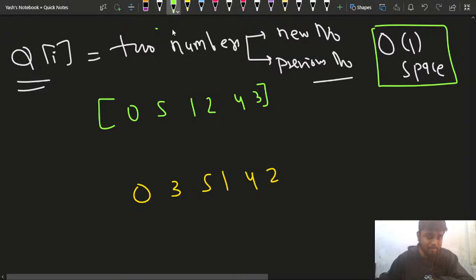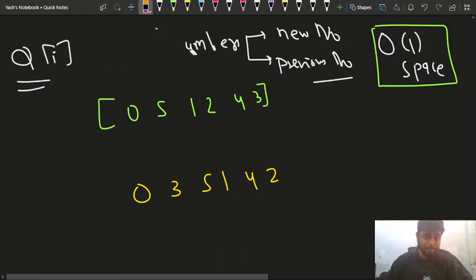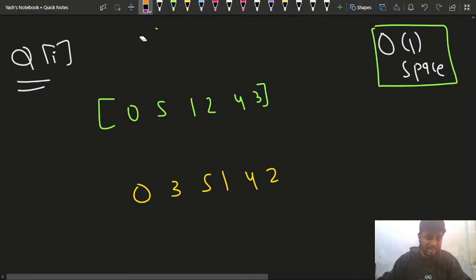Okay, now A of I has to store two numbers. One is the new number that I'll be storing at that particular position. Suppose in place of 5 I have to store 3, that's perfectly fine, but I also need to keep track of the previous number. So what I can do here is use a concept, right? What concept can I use?